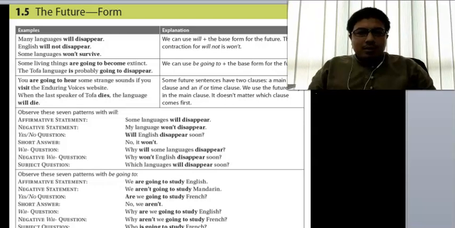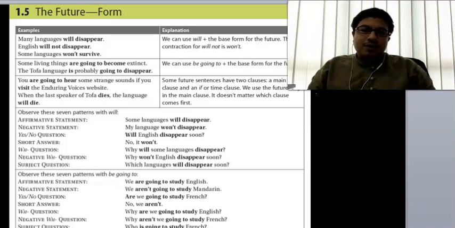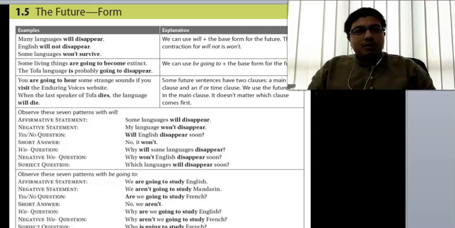Today we are going to talk about future tense as well as simple past tense. So as the name suggests, future tense, of course, will be used to talk about the future. When we talk about future tense, normally the verb that we use is will or going to. So as the examples that you can see here, many languages will disappear. So will suggests it will happen in the future.